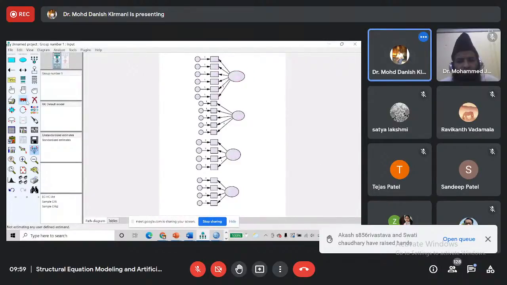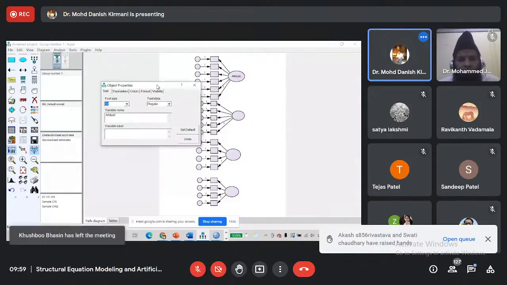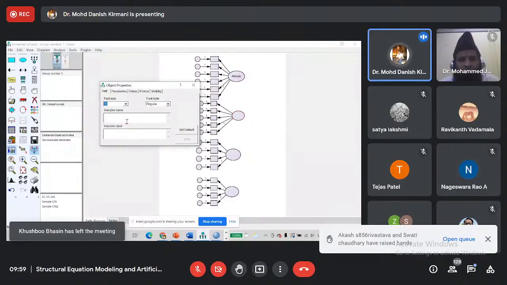Okay. Now we will have to name first the latent variable and then the observed variable. The first one has 6 indicators, so we will name it as attitude. Second one is environmental concern. We can just write EC, and health consciousness, and then intentions.